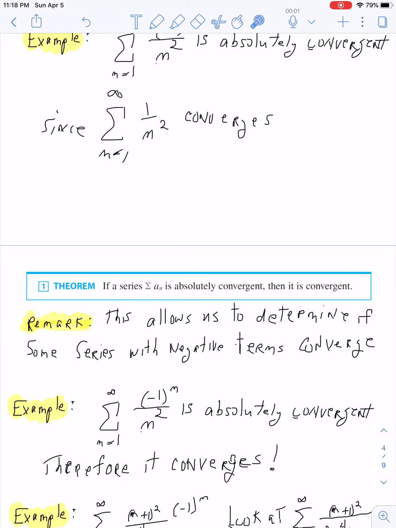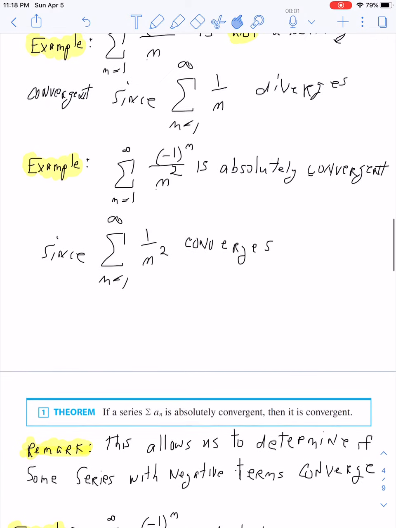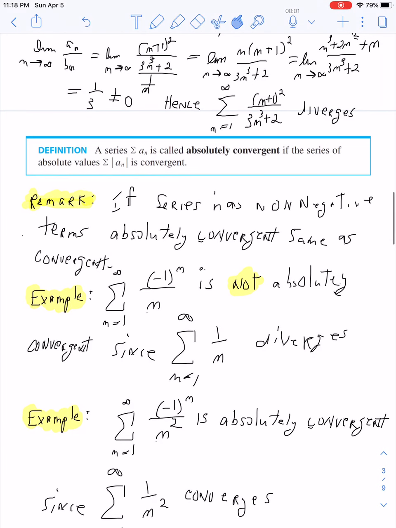So in fact, if I determine that a series is absolutely convergent, I know it is automatically convergent. But the first example I looked at, the series is not absolutely convergent, so I can't say that it's convergent. I also can't say that this series is divergent. All I know is that it's not absolutely convergent.